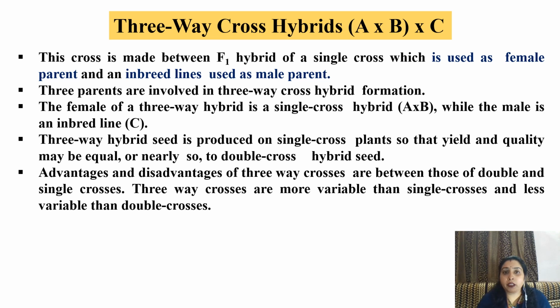Three-way cross hybrids. This cross is made between the F1 hybrid of a single cross, which is used as the female parent, and an inbred line used as the male parent. Three parents are involved in three-way cross hybrid formation. The female of a three-way hybrid is a single cross hybrid. That means the plant which is produced in the F1 generation by crossing two different parents A and B, while the male is an inbred line C. Three-way hybrid seed is produced on single cross plants, so that yield and quality may be equal or nearly so to double cross hybrid seed. Advantages and disadvantages of three-way crosses are between those of double and single crosses. Three-way crosses are more variable than single crosses and less variable than double crosses.